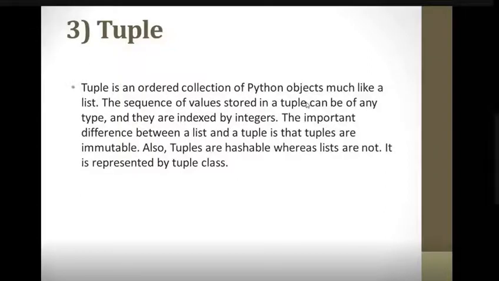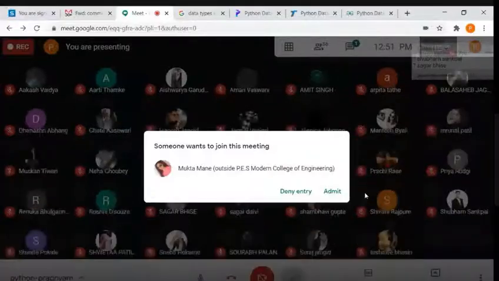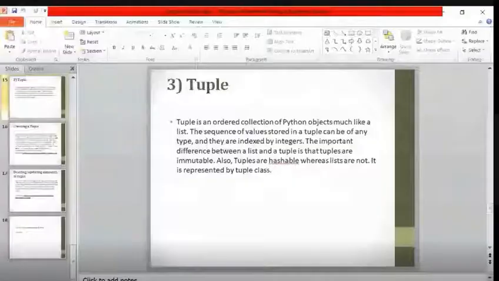Hello. So tuple is an ordered collection of Python objects, much like a list. The sequence of values stored in a tuple can be of any type and they are indexed by integers. So what is the difference between list and tuple? The important difference between list and a tuple is tuples are immutable. Also, tuples are hashable, whereas lists are not. It is represented by tuple class.